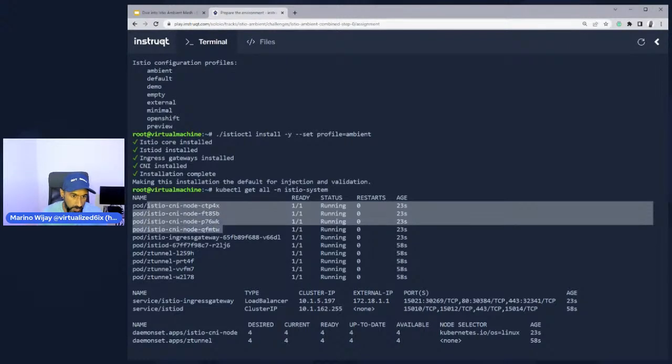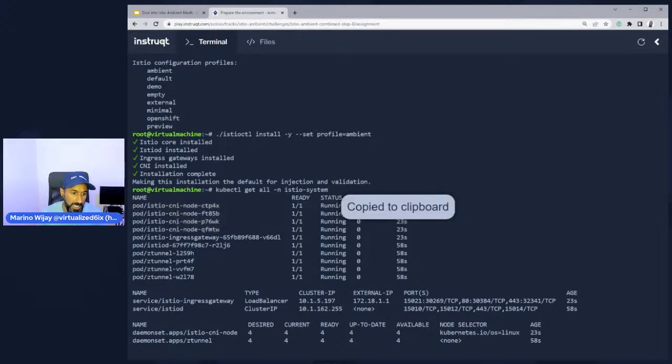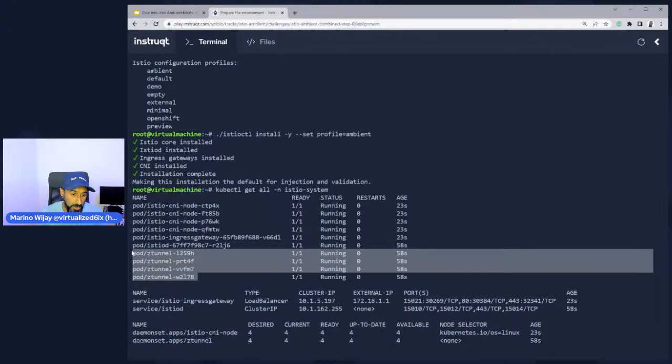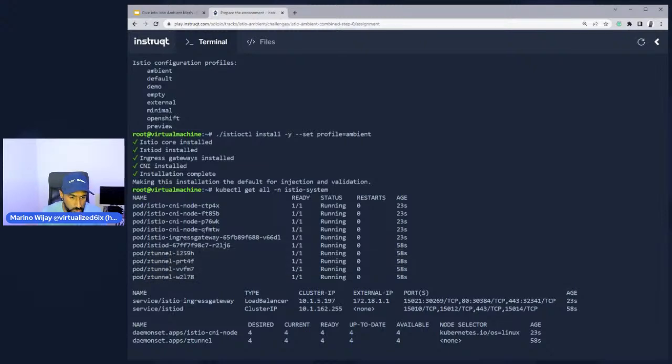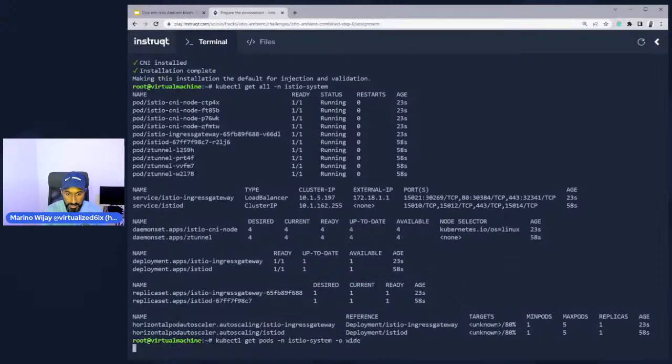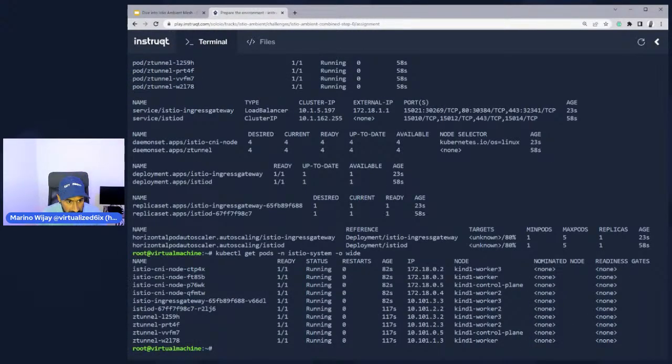If we look at the pods, I have 4 Istio CNI node pods and 4 ztunnel pods. Now, interestingly enough, if I did a kubectl get pods -n istio-system -o wide, notice that each one of these pods is deployed one per worker node in the cluster. This is because we're honoring the daemon set principle.